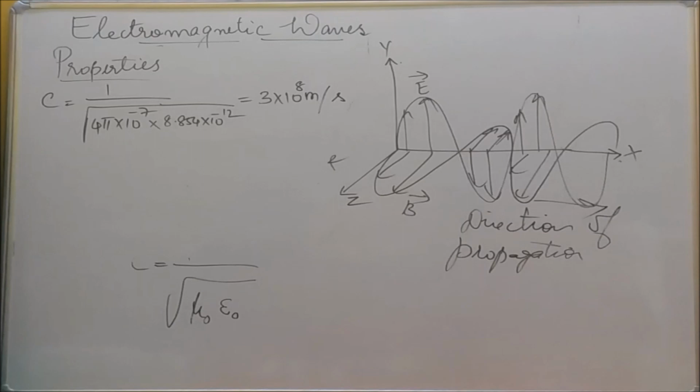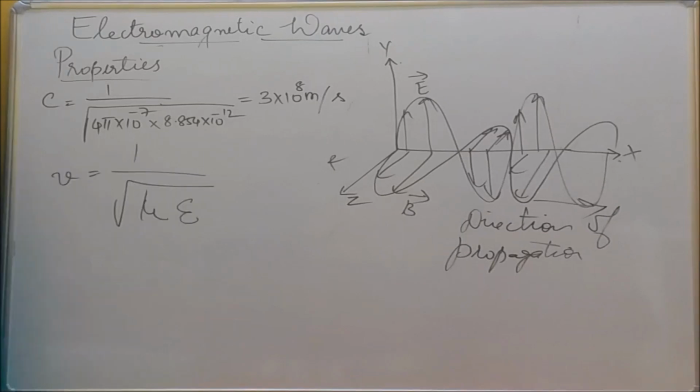Suppose in any medium, how will the equation change? The C becomes V, which equals 1 by root of mu epsilon, where mu naught becomes mu and epsilon naught becomes epsilon. In the case of a medium, the equation is V equals 1 by root of mu and epsilon.